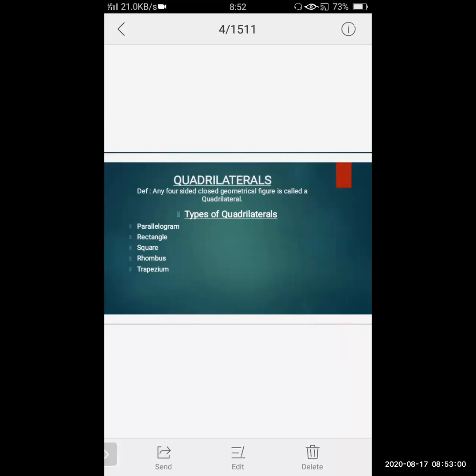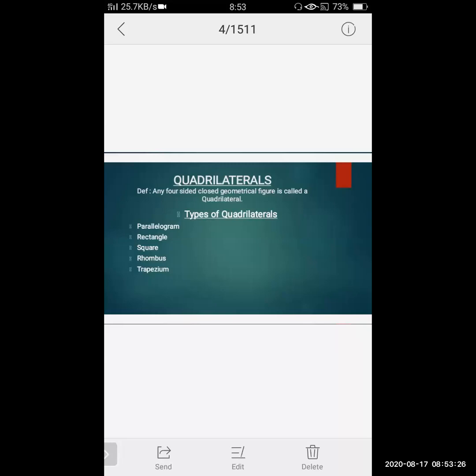So any four-sided closed geometrical figure. See students, it is very important that the figure has four sides and, at the same time, all four sides are closed. Only then will it form a quadrilateral.